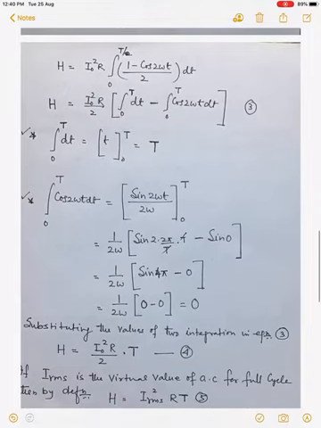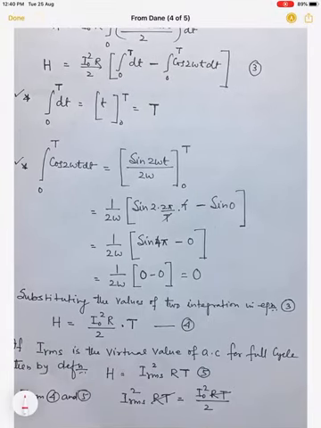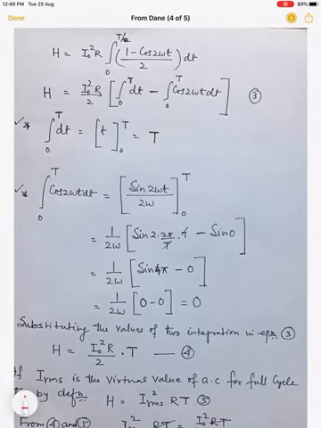See, here it is. So H is equal to I naught square R, integral from 0 to t, and in place of sin square omega t we can write (1 minus cos 2 omega t) by 2, into dt. So now if we expand this bracket, we get two integrations.